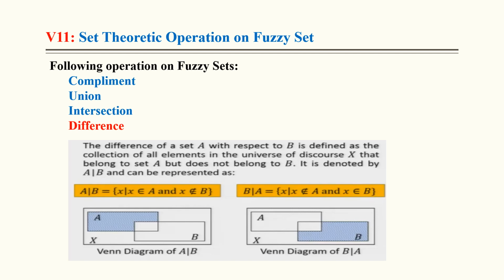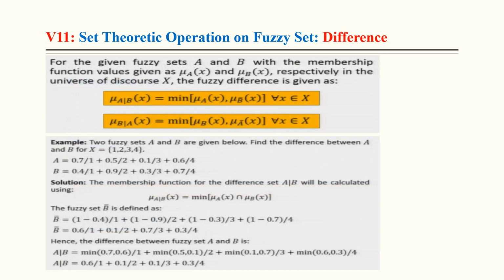Following operations on fuzzy sets: complement, union, intersection. You have to take care of these yourself. I will go with the difference only. How will we calculate it? A minus B is the minimum of mu A and mu B complement, and B minus A is equal to the minimum of mu B and mu A complement.